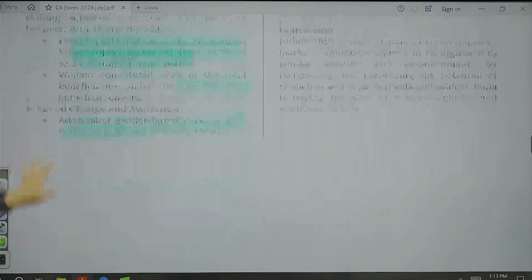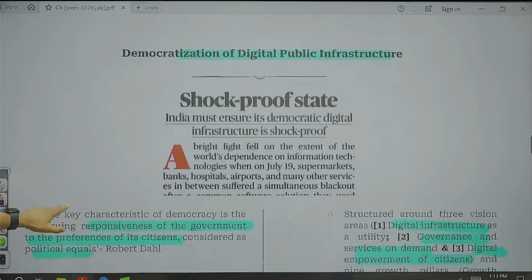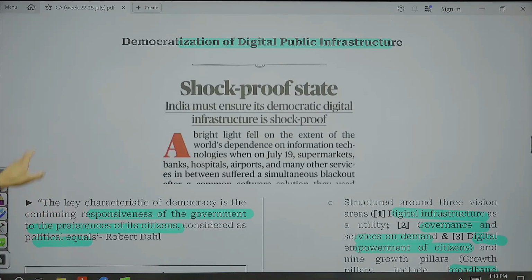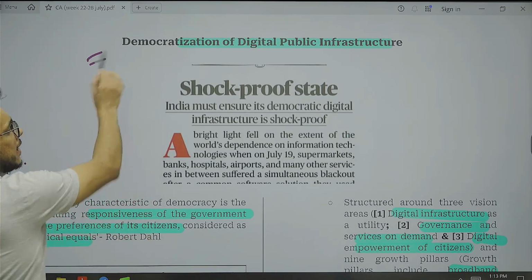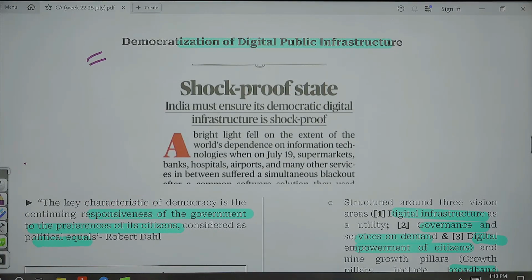So that is, guys, all about it. And now moving to the next article: democratization of digital public infrastructure. Okay, so let's understand this particular thing, guys.